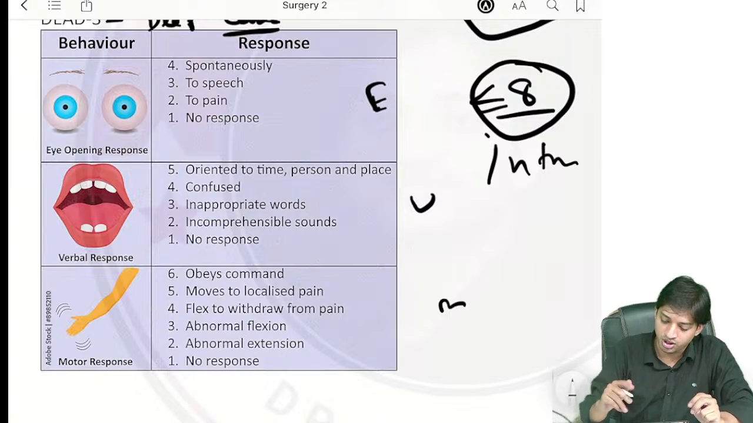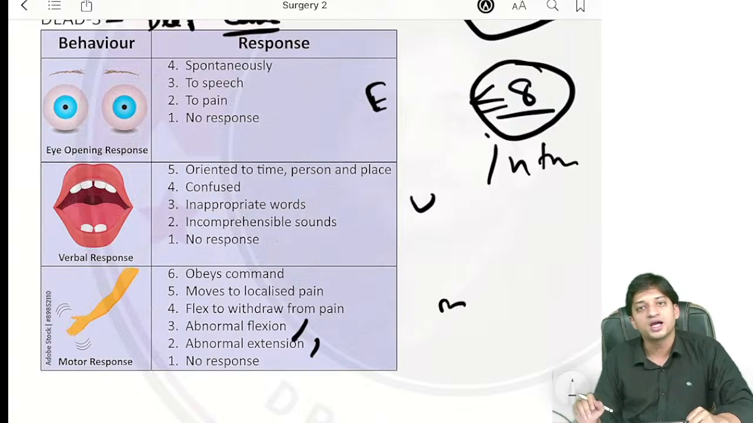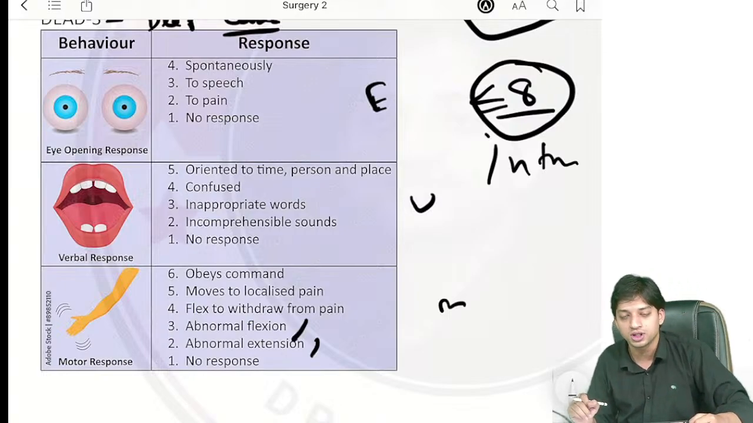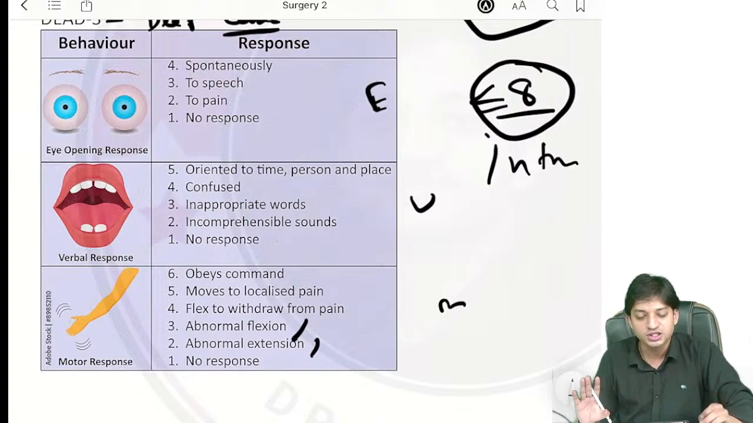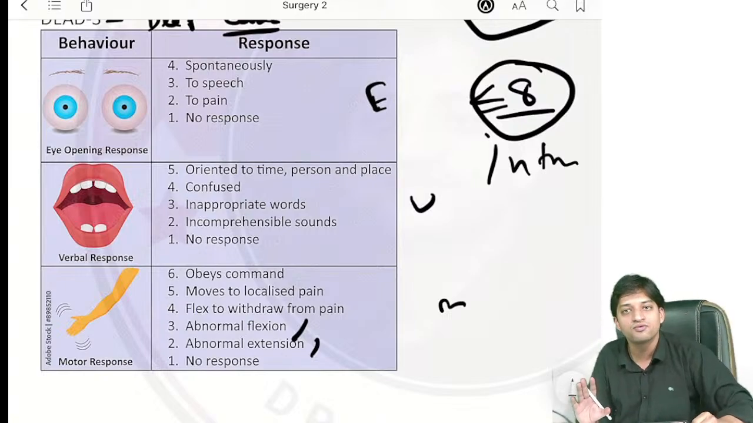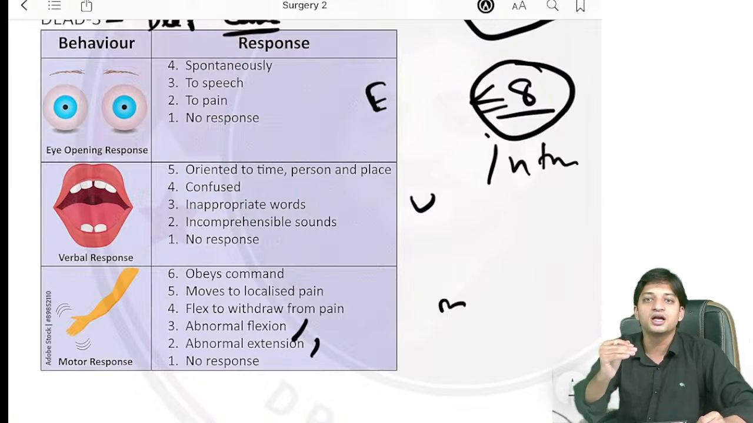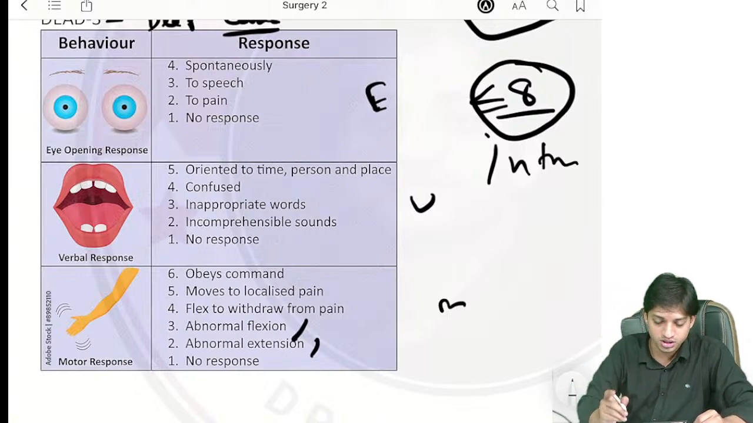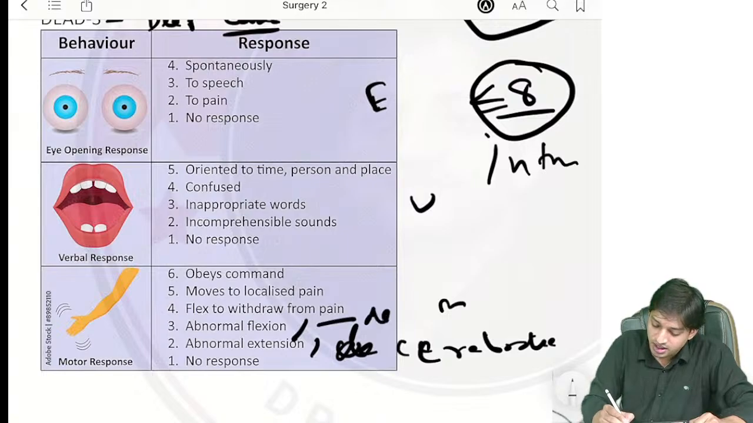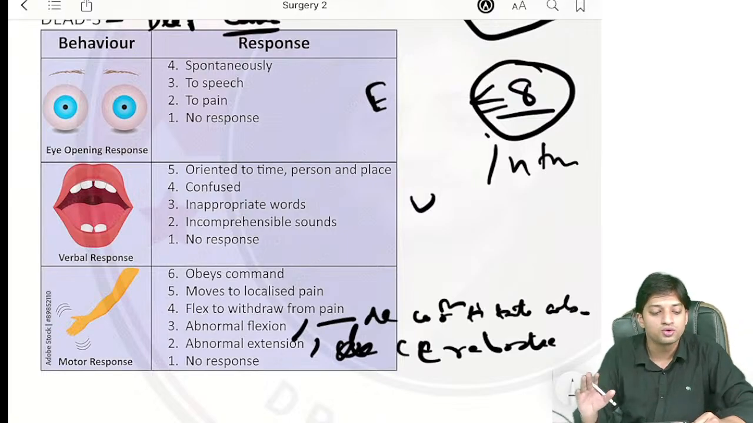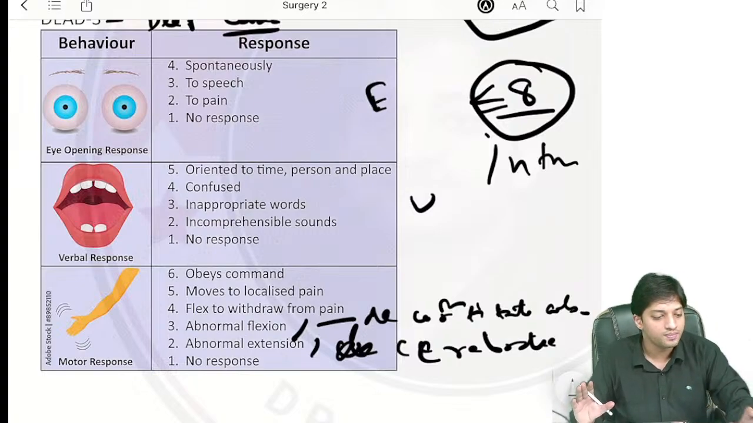Now wait a minute. Here with abnormal flexion and extension, I would like to tell you one more thing, right? 2 important points. In place of abnormal flexion or extension, they can give you in the question decerebrate and decorticate response as well. They can write decerebrate for abnormal extension, and for abnormal flexion they can write decorticate also. So no need to get confused and worried.